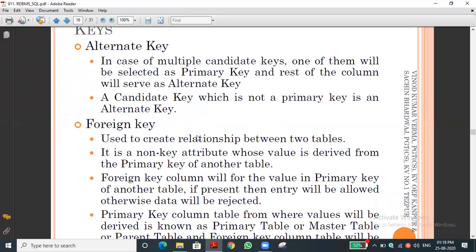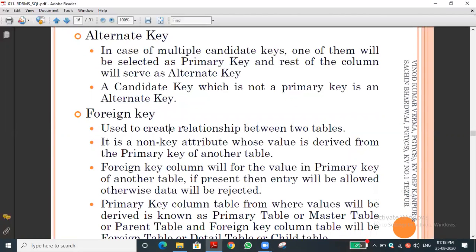Okay, foreign key. Again, you can see what the use of the foreign key is: to create the relationship, that is, establish the relationship between tables, between 2 tables or 3 tables, based on our use. Generally we are using it between 2 tables. It is a non-key attribute whose value, non-key attribute means what generally?